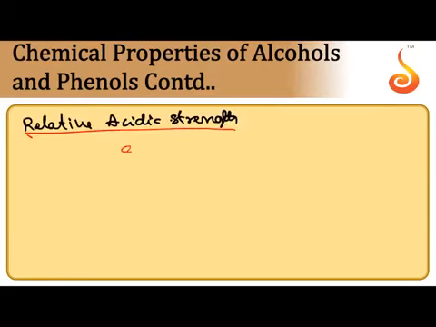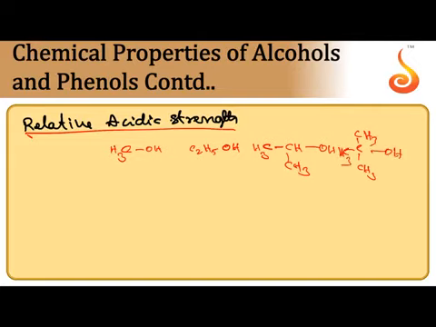If you take different alcohols, 1 degree CH3OH, C2H5OH, CH3CH(CH3)OH, and 3 degree alcohol. So here, as the +I groups increase, acidic strength decreases.